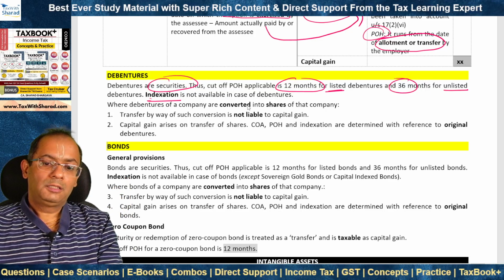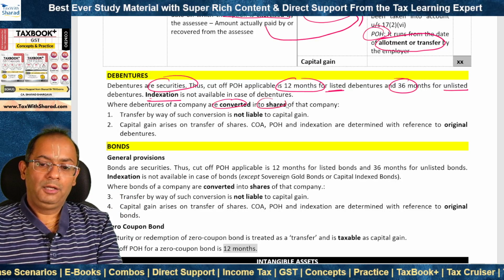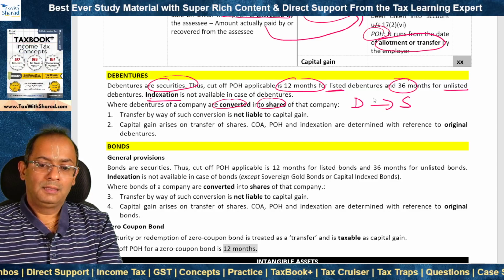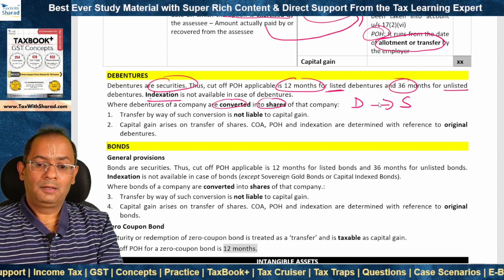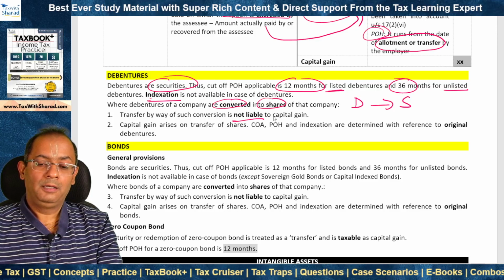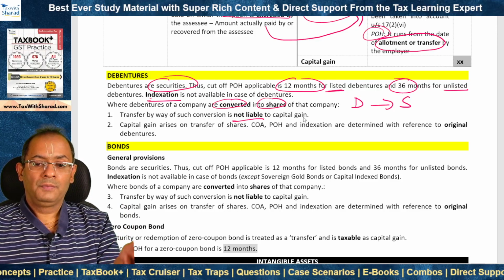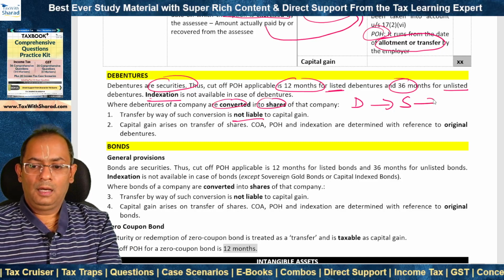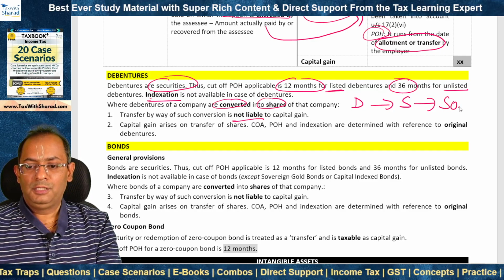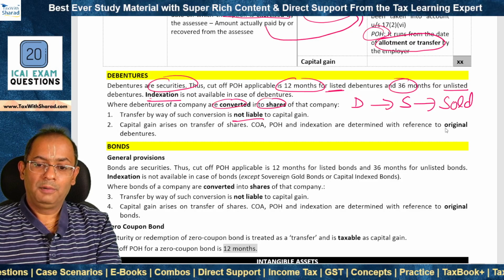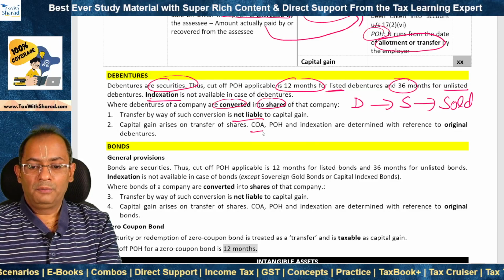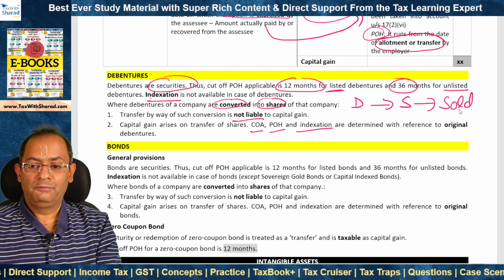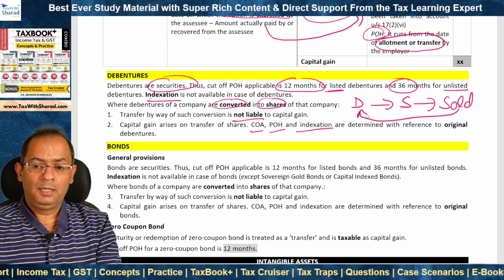Now debentures of a company may be converted into shares of that company. Debentures are converted into shares. In such case, such conversion is a transfer, but it is not liable to capital gain. It is not treated as transfer by virtue of section 47. Now, what happens if these shares are subsequently sold? Capital gain arises. How do we compute the cost of acquisition, period of holding, and indexation? These are determined with reference to the original debentures.